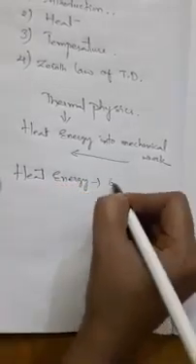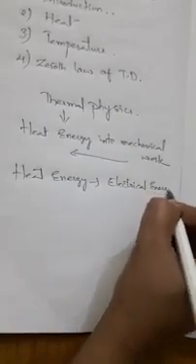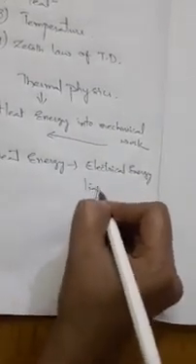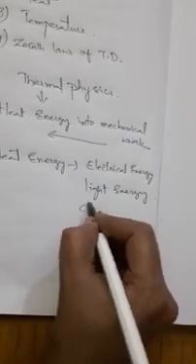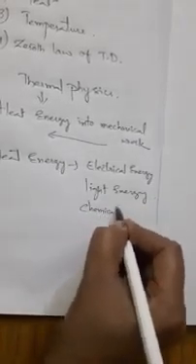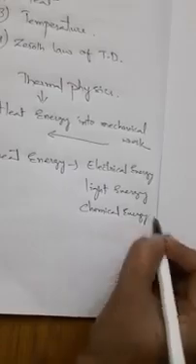That is, heat energy is converted into electrical energy, light energy, and chemical energy, etc. Okay, and at the same time the introduction of this thermodynamics is divided into two parts.